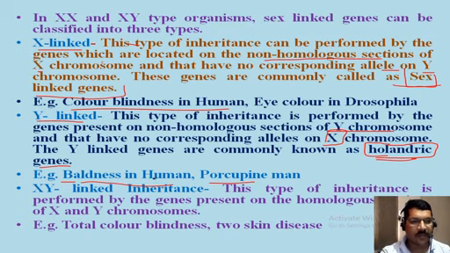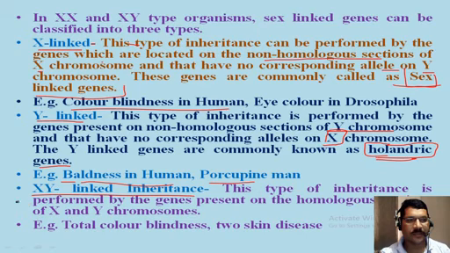Now the last type of inheritance shown by XX and XY type organisms is XY-linked inheritance. This type of inheritance is performed by the genes which are present on the homologous sections of the X and Y chromosomes.